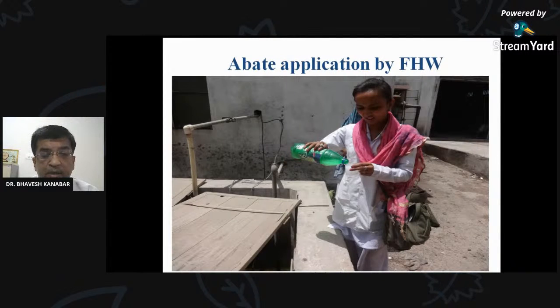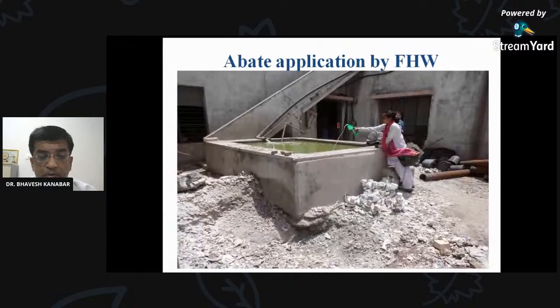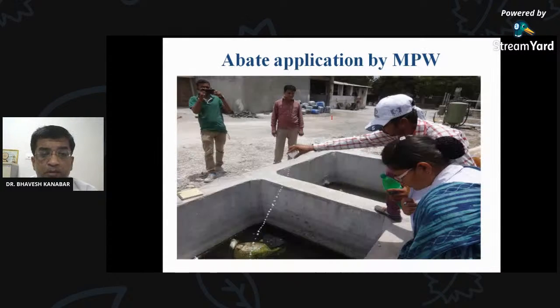Again, application by FHW into the water bodies. It is an anti-larval measure. Again, you can see Abate is applied by FHW. Same photograph. So MPWs are applying the Abate.